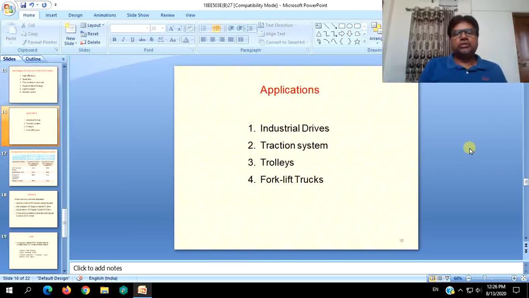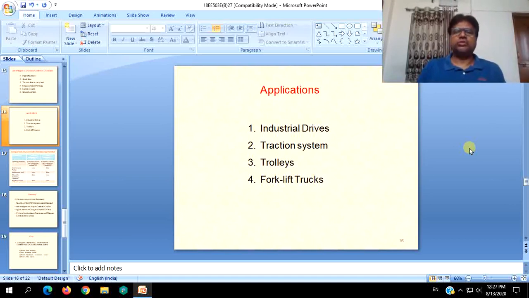Applications of chopper control DC drives. Wherever you have drives involving DC source of supply and DC motors, that is industrial drives. Traction system where DC series motors or DC compound motors can be used. Trolleys, forklift trucks, conveyors, cranes.